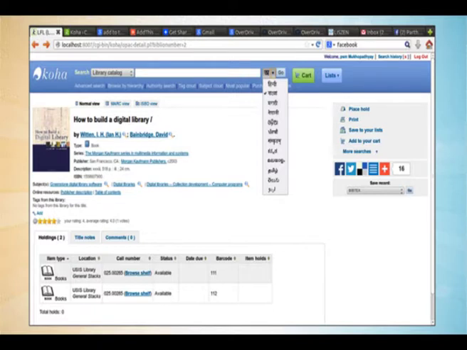Say for example, here I have selected Bengali. Now the moment I type Granthagar here, Granthagar is equivalent to library. In Bengali it is Granthagar, the equivalent term in English is library. The moment I type Granthagar here and my target language is Bengali, it will generate the term in Bengali script. Similarly, we can do with the Hindi script and Oriya, Marathi, Malayalam, etc. All 25 constitutionally recognized scripts are supported.